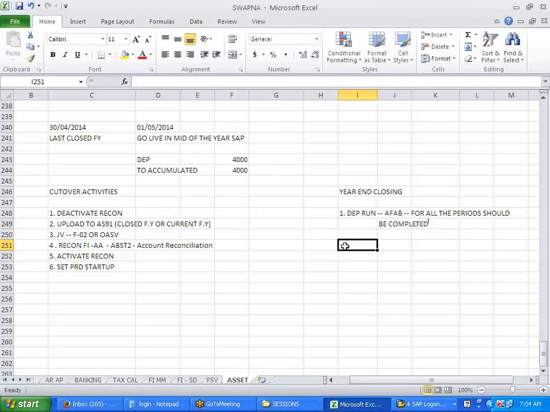Then what you will do is open up the asset fiscal year.